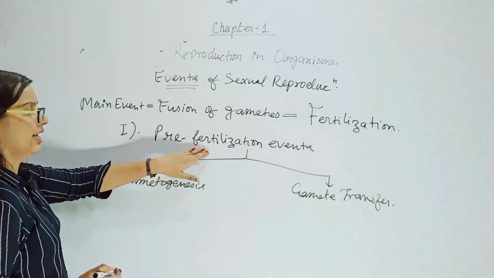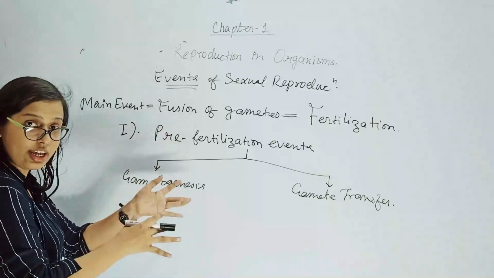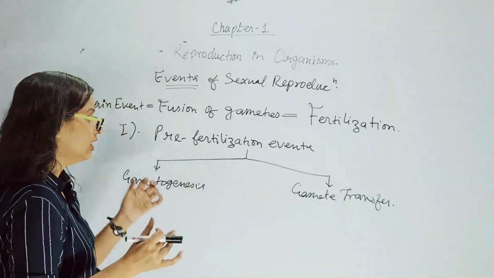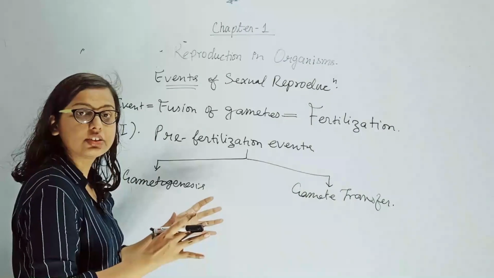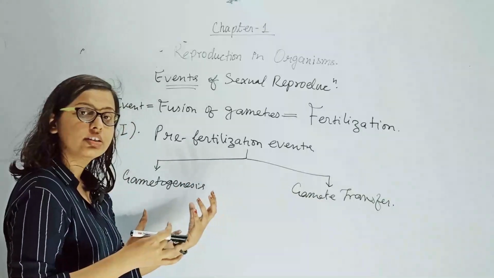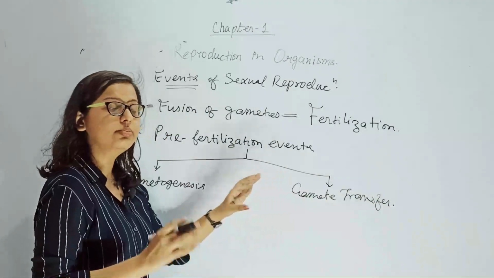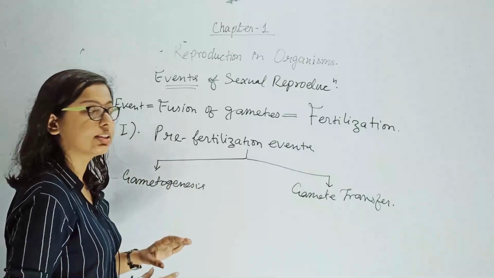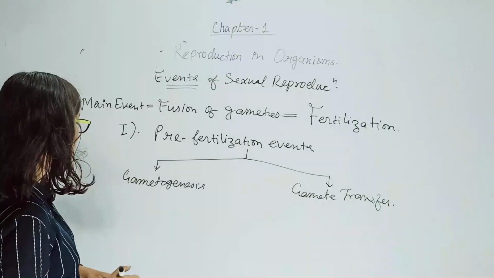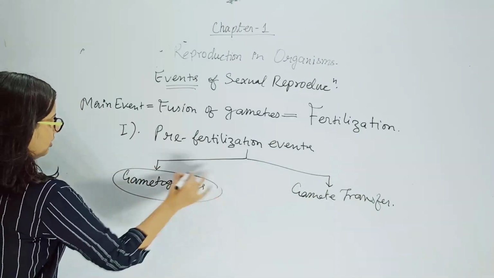I am saying pre-fertilization. Fertilization has not happened. So what are the things required for fertilization to happen? It is basically the gametes. The 2 gametes are required. So those 2 gametes need to be formed. You have seen that the male gamete is formed in the male organism, female gamete is formed in the female organism, but they have to form inside those organisms first. So that formation of gametes is termed as gametogenesis.